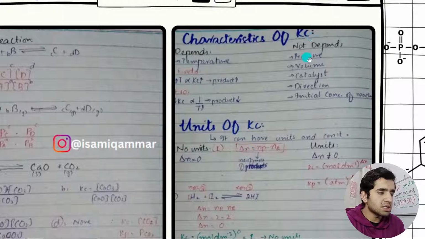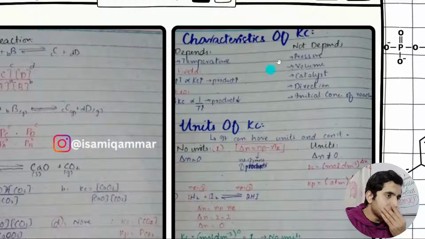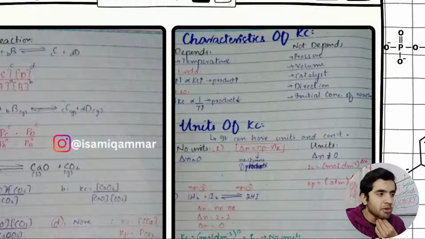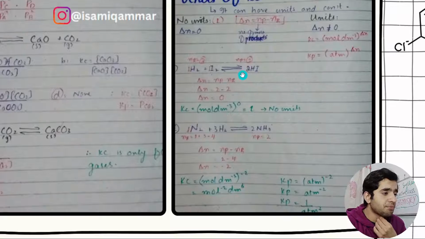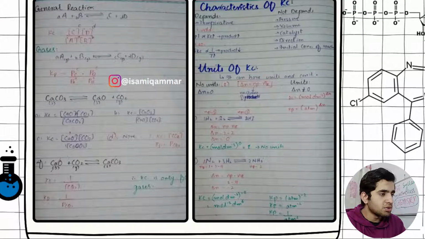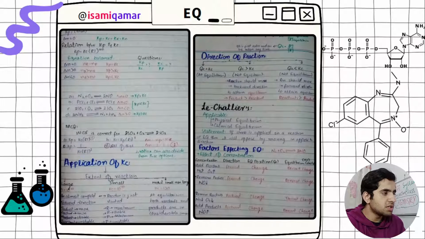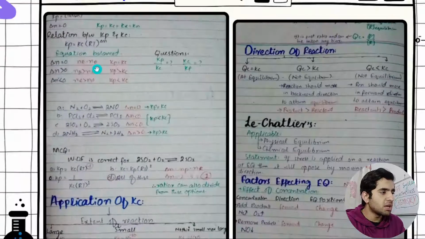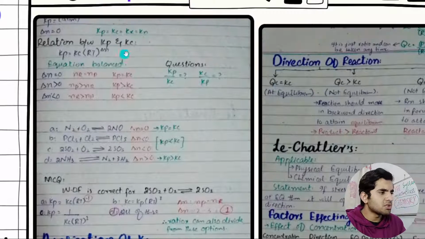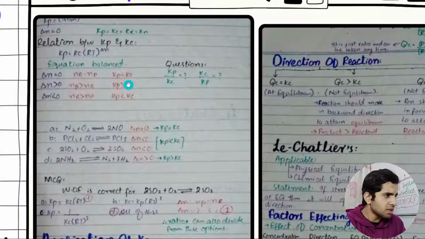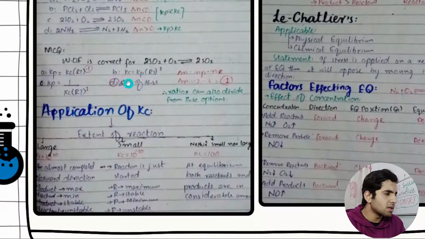And then this is the characteristic of chemical equilibrium. Kc is the chemical equilibrium constant. Then units of Kc. How can you find units of Kc? Then we have a relation between Kp and Kc. Kp is the equilibrium constant at constant pressure, and Kc is the general reaction equilibrium constant.